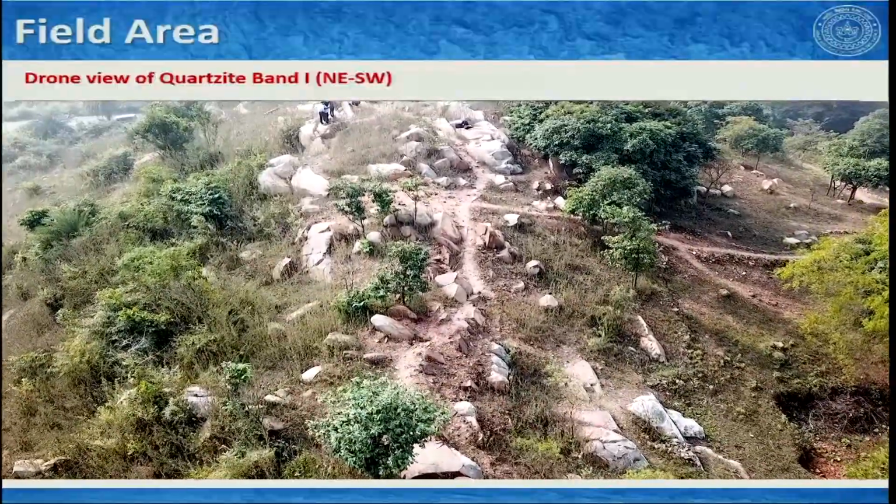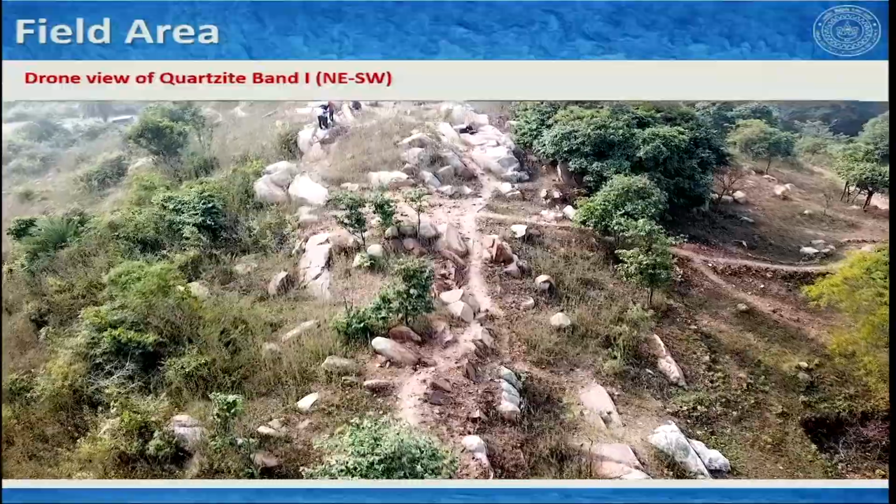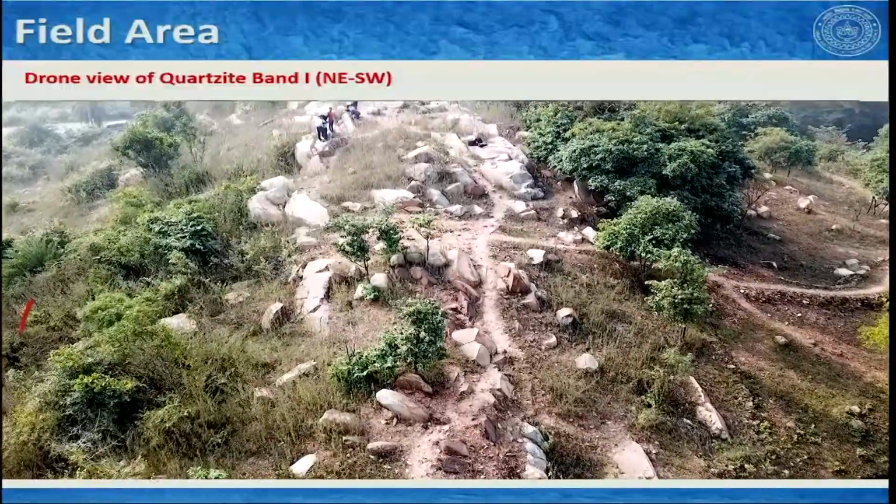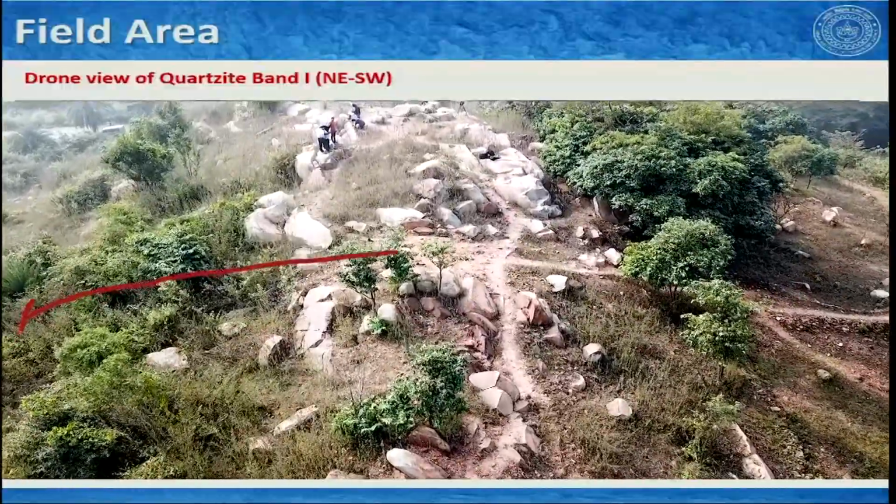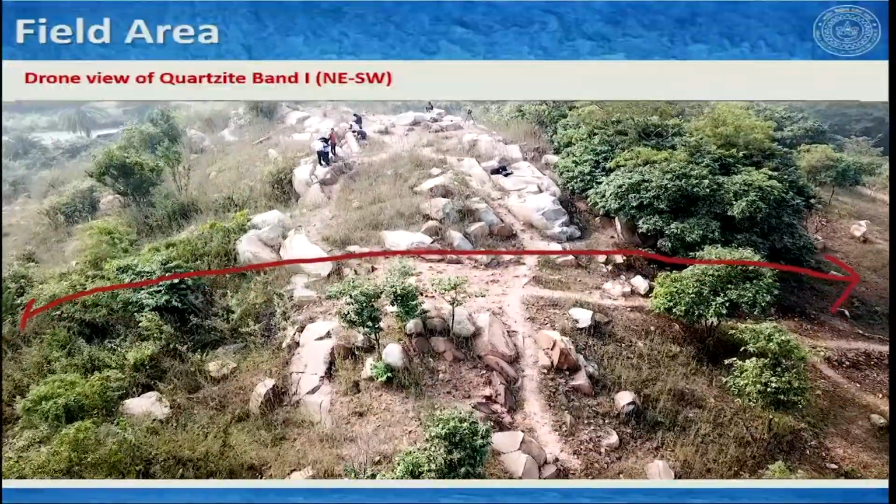These rocks you see, these are quartzite. One end is here, that is more or less the thickness of this quartzite band.